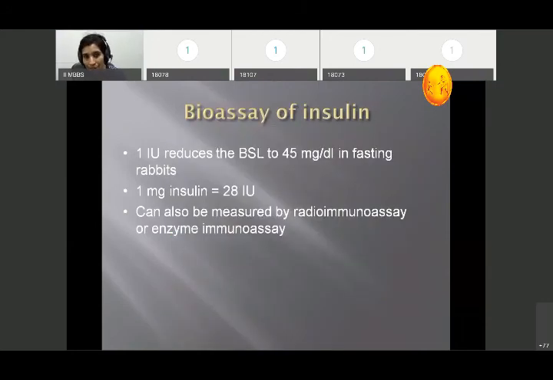Then bioassay of insulin. Bioassay means that 1 international unit reduces the basal sugar level to 45 milligram per deciliter in a fasting rabbit, or 1 milligram of insulin is equal to 28 international units. It can also be measured by radioimmunoassay and enzyme immunoassay.